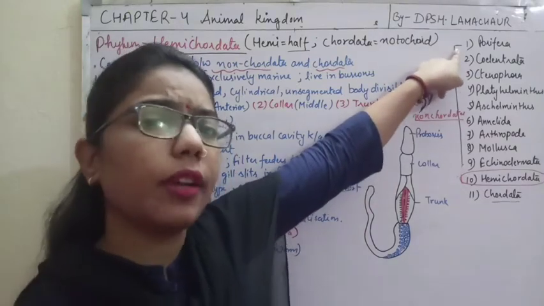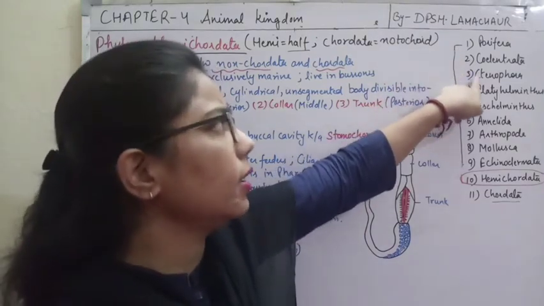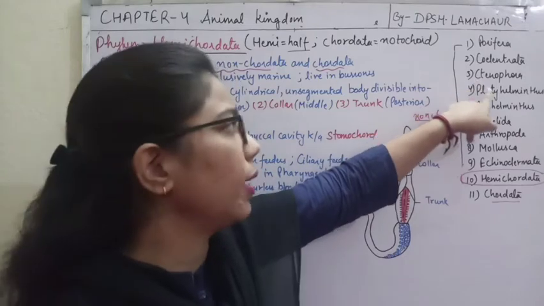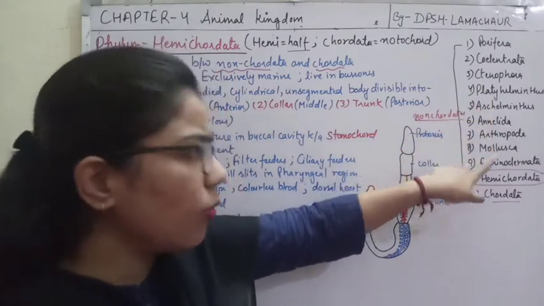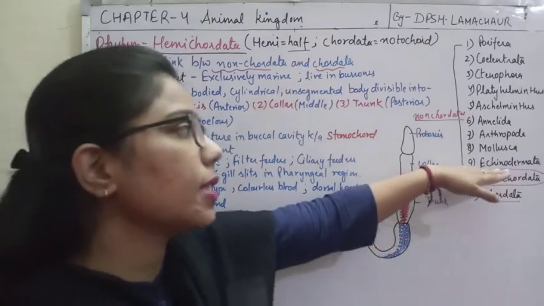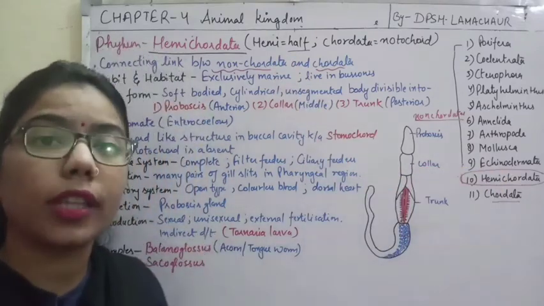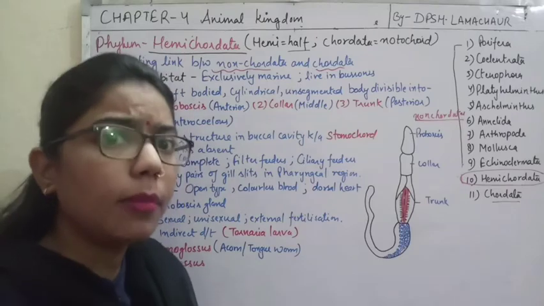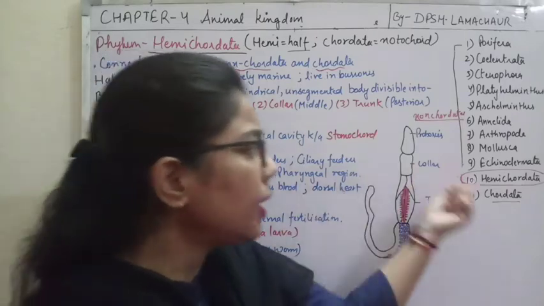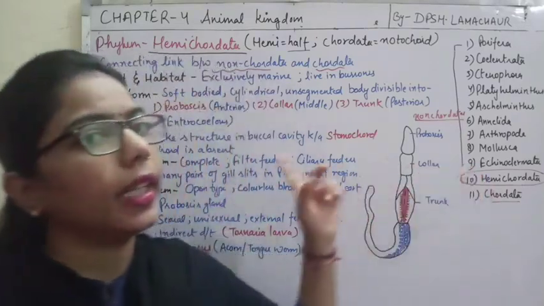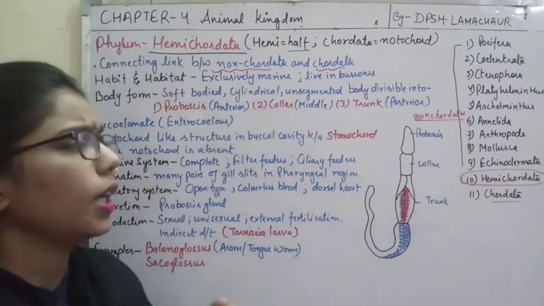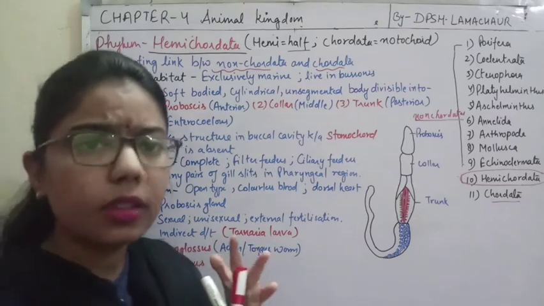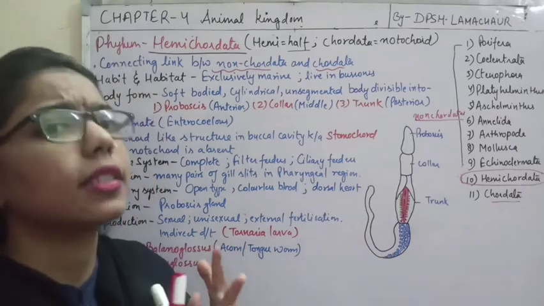In the first one we did cell level, then Coelenterata and Ctenophora tissue level, then organ level, then organ system level of organization. Now in the 9th, what level of organization did we have? Organ system level of organization. So it means that Hemichordata also has an organ system level of organization. Clear?